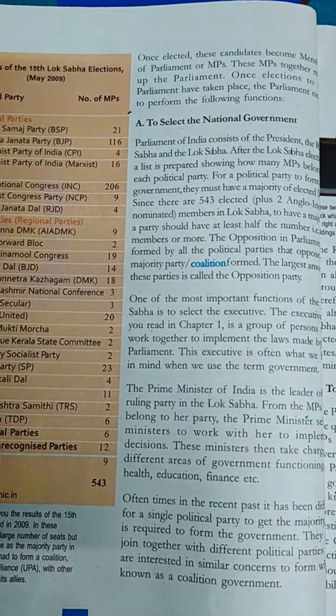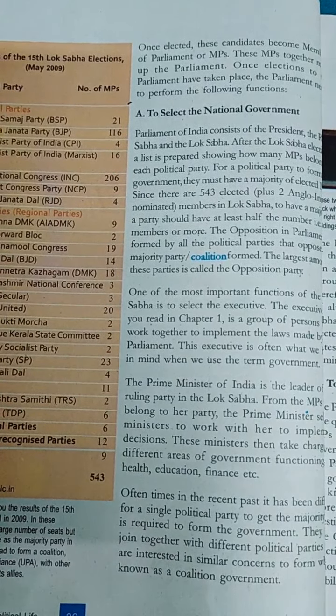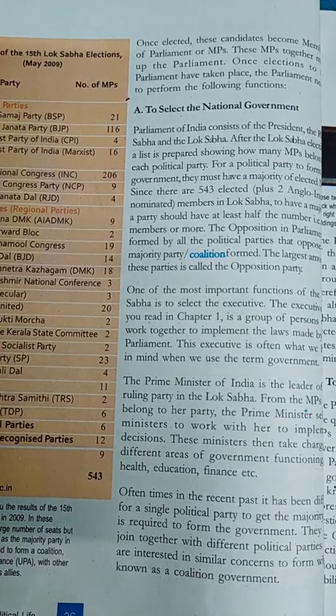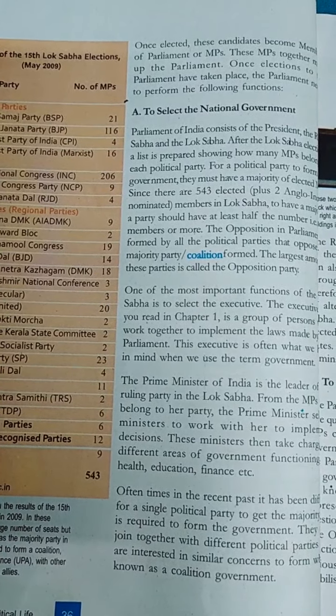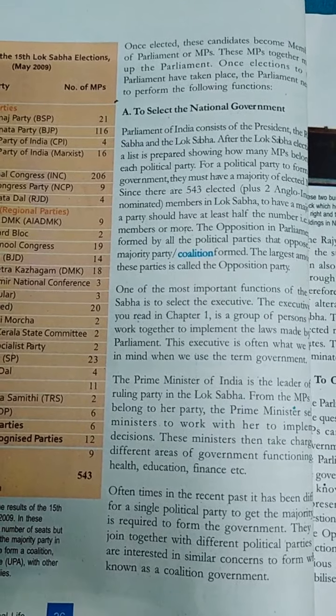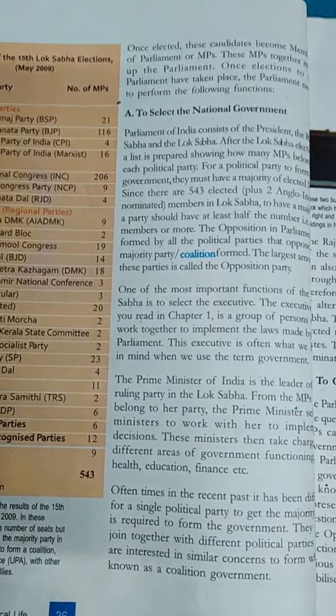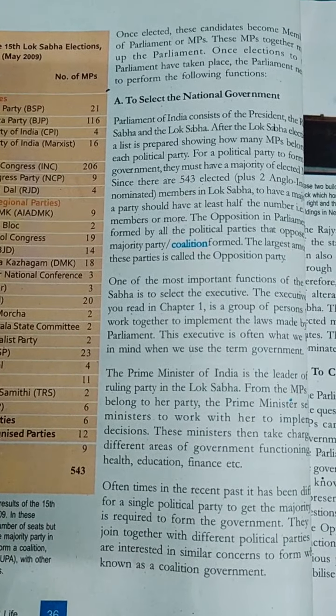And now the PM selects ministers for different departments from the group of MPs, that is from his ruling party, and they work under the PM to implement different decisions. Now these ministers are in charge of different areas such as finance, health, education, etc. Yes, and these all things I think you all learned in class 7 civics also.